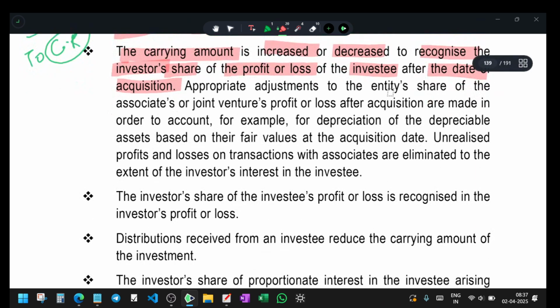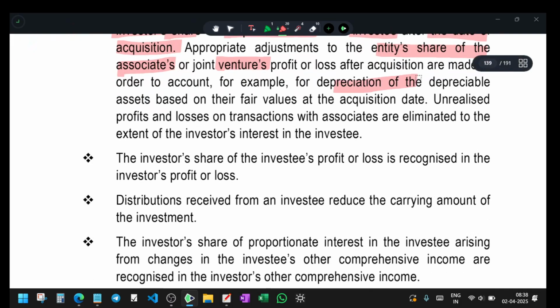Appropriate adjustments to the investor's share of profit or loss of the associate or joint venture after acquisition are made in order to account for it. So the adjustments are always to be taken after the acquisition, not before. For example, depreciation of a depreciable asset is based on the fair value at the acquired date.